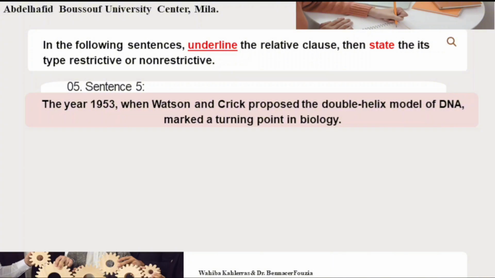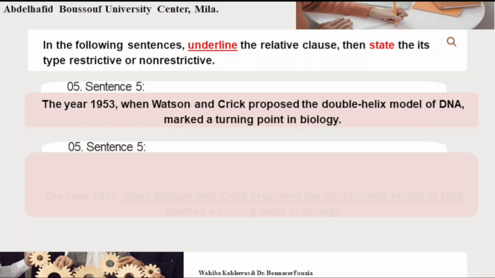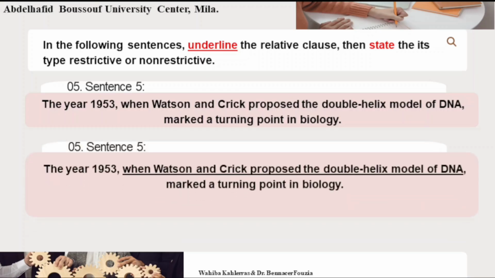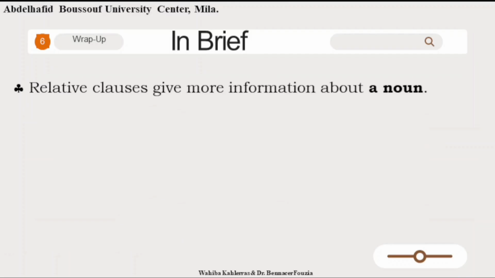Sentence 5. The year 1953, when Watson and Crick proposed the double helix model of DNA, marked a turning point in biology. The relative clause in this sentence is when Watson and Crick proposed the double helix model of DNA, and it is a non-restrictive or non-defining relative clause because it adds extra information, and it is introduced between two commas. Let's wrap up briefly our lesson today.